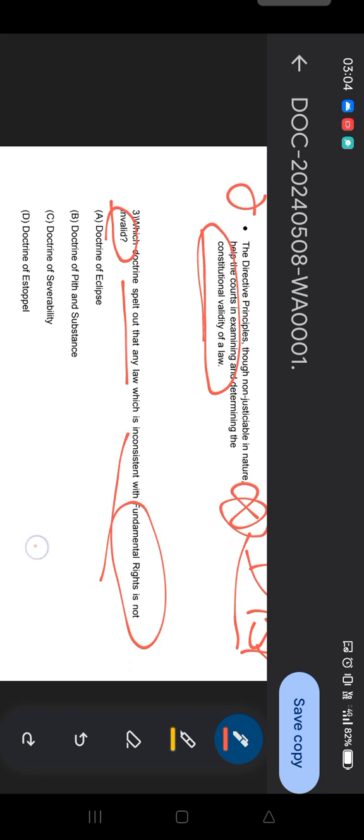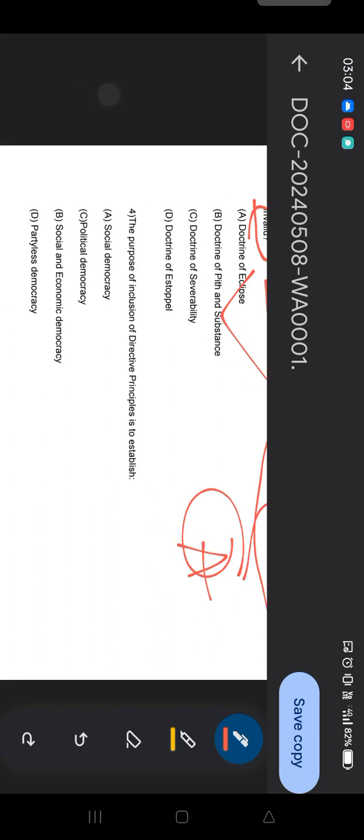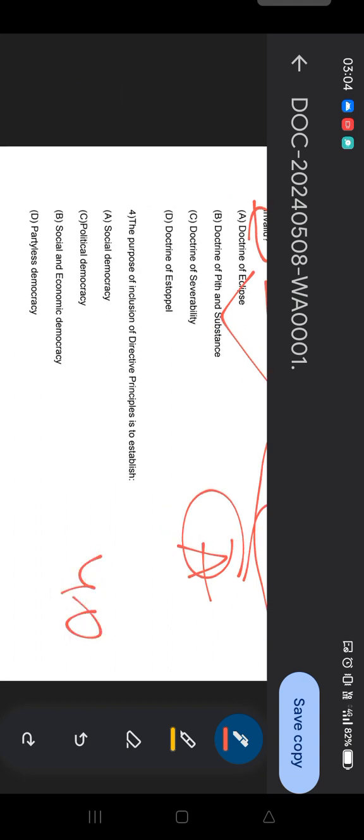And guys, your time is out. Option A is the answer. So the doctrine of Appeals we have already disclosed. So moving to the next question. Next question in front of you, and your time starts now.